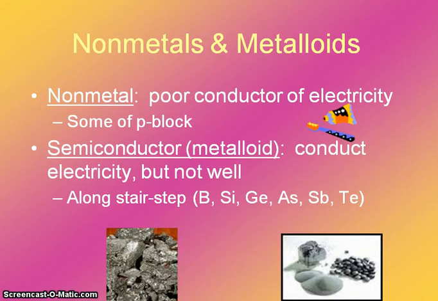Nonmetals are going to essentially have the opposite properties of metals. They're poor conductors of both heat and electricity, and they make up part of the P block, mainly the right part. The semiconductors, or metalloids, are the last group, and they are kind of an intermediate between the metals and nonmetals. They can conduct, but they're not as great as a full metal would be, and they're located along the stair-step line on our periodic table. So that dark line that runs through that P block is what the stair-step is, and that's where the metalloids are located. So things like boron, silicon, germanium, a lot of elements that are used in different sorts of electronic devices.